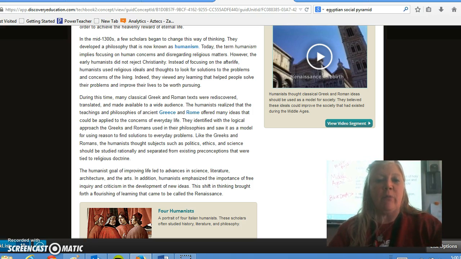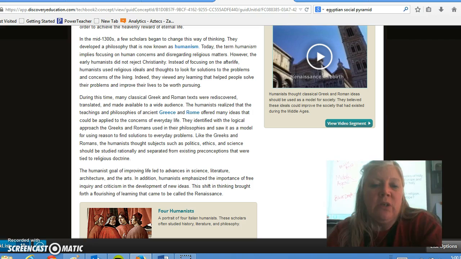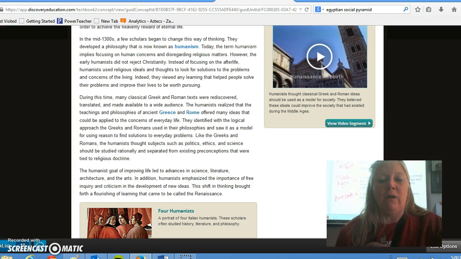The humanist goal of improving life led to advances in science, literature, architecture, and the arts. In addition, humanists emphasized the importance of free inquiry and criticism in the development of new ideas. The shift in thinking brought forth a flourishing of learning that came to be called the Renaissance.